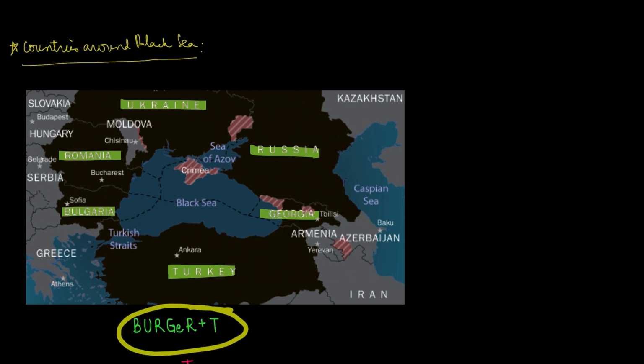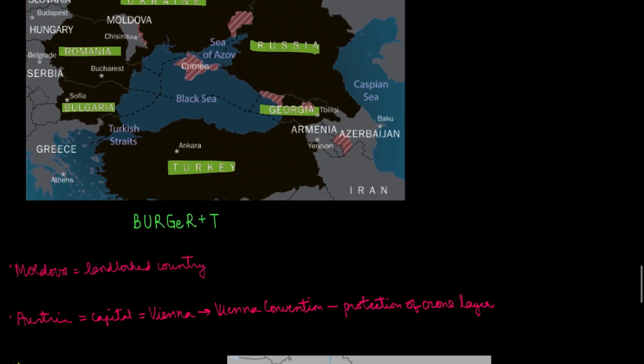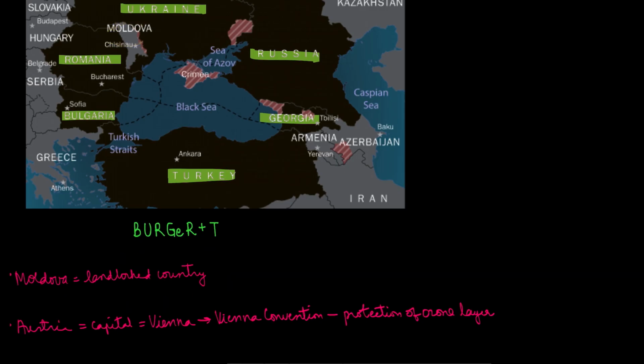So Burger T. Among these countries, Moldova is a totally landlocked country over here. Although it's not around the Black Sea, you have to remember that it does not have its coast in the Black Sea.